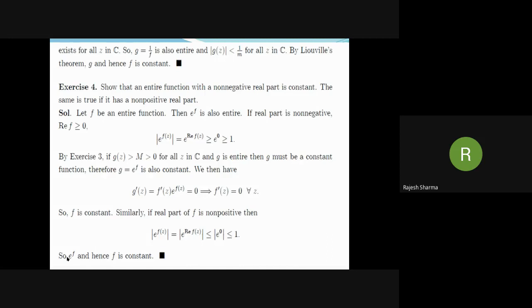It also follows, on applying this exercise to the function iota f, that an entire function with a non-negative or non-positive imaginary part is also constant. Thus, a non-constant entire function cannot map the whole plane only to the upper, lower, left, or right half plane.